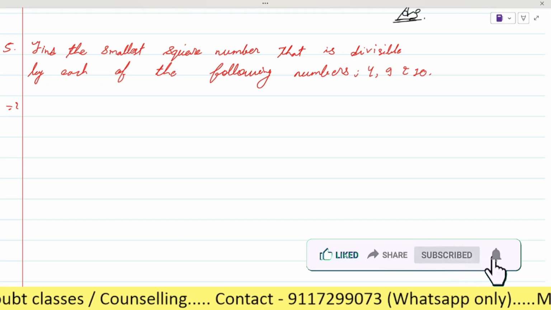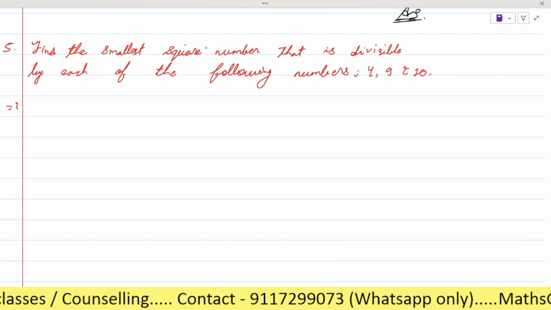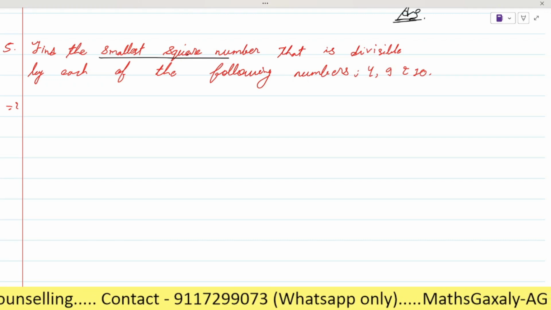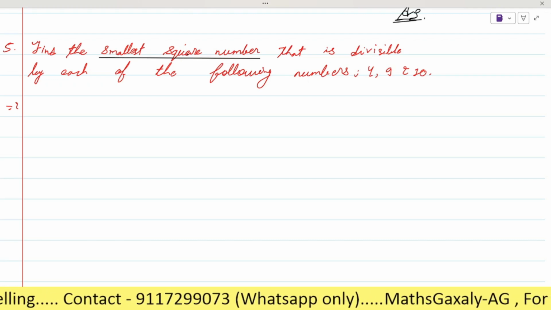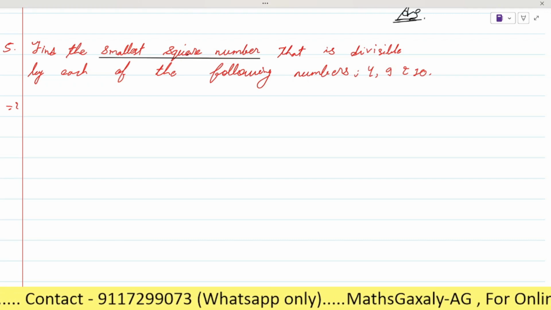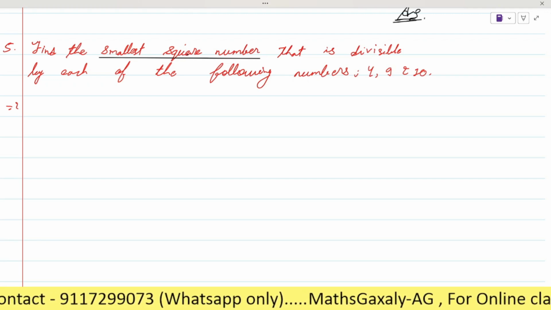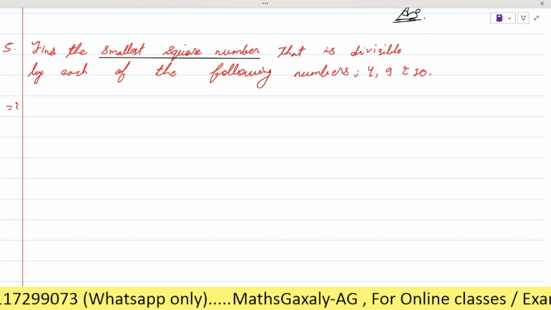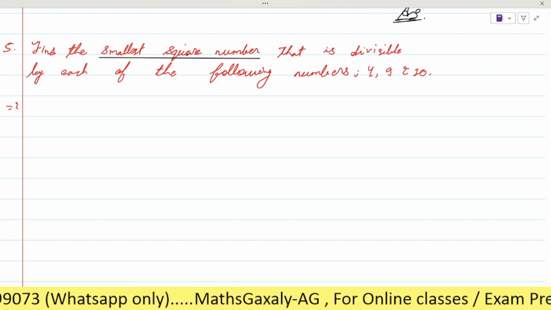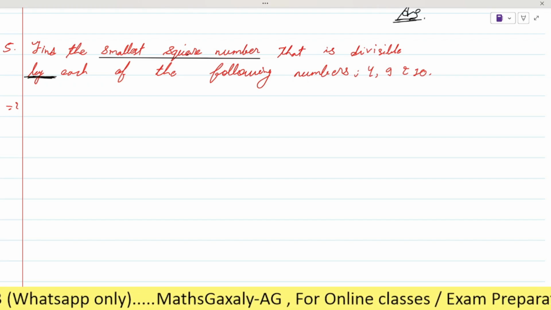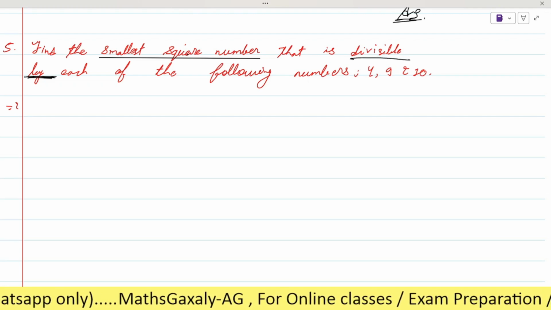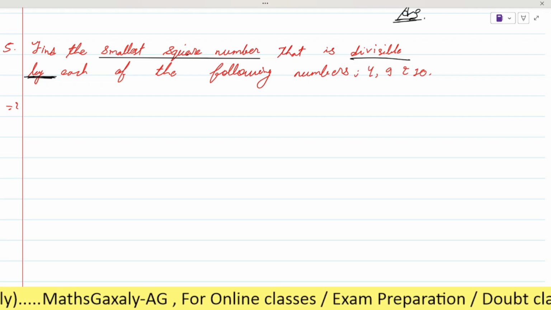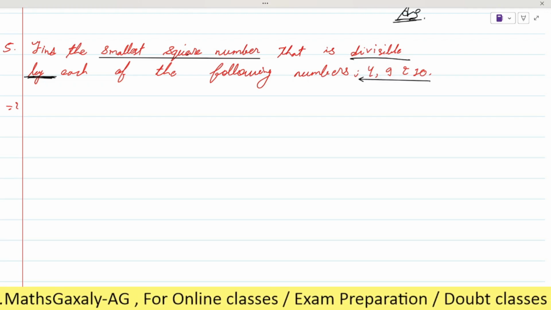See here, as you can see, what we have to do, we have to find the smallest square number, means the resultant number should be a square number. Okay, is it clear? Yes, sir. Now let's see here, focus on this word, divisible by, means that the resultant number will be divisible by these numbers, right?